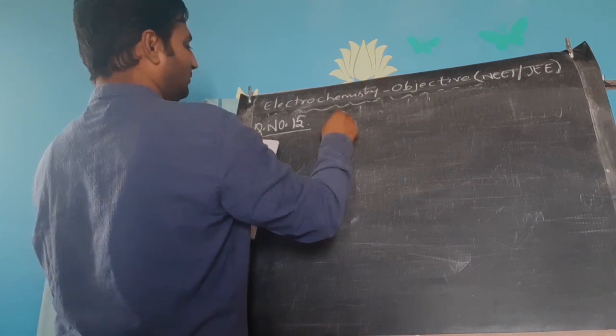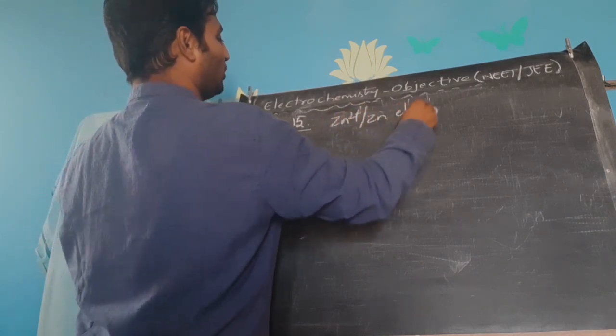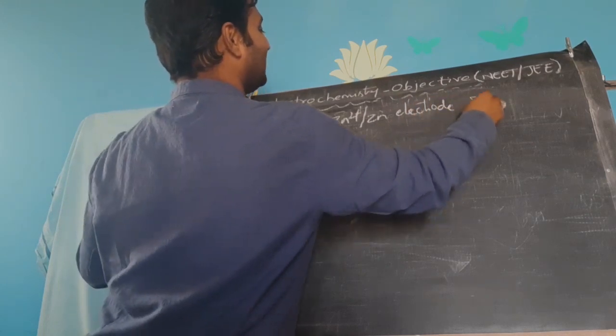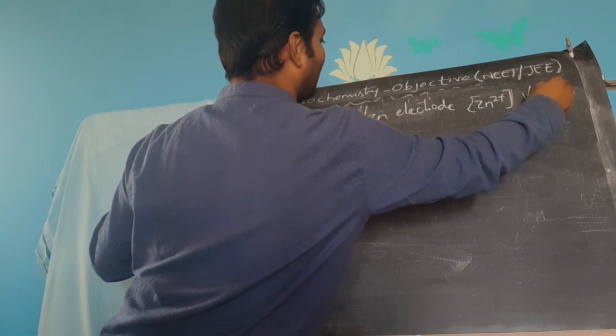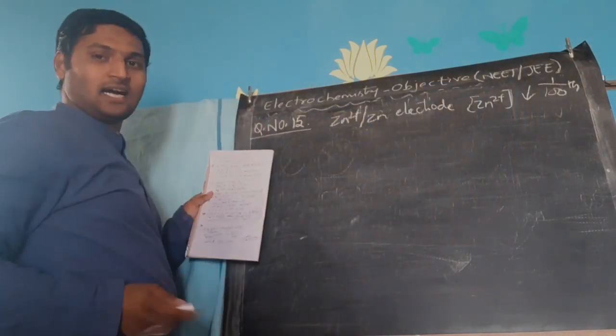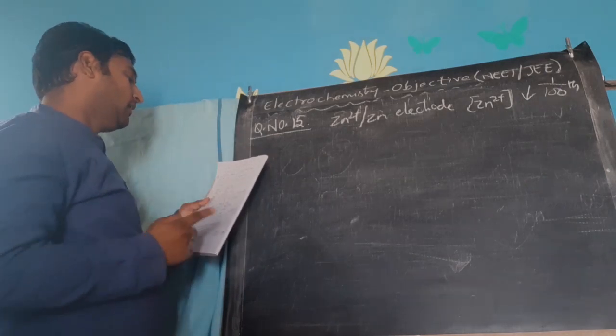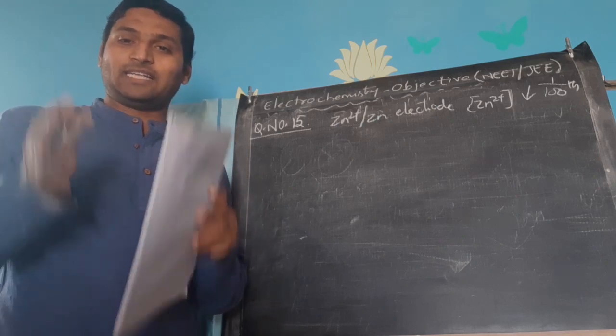Now he is saying in the zinc 2 plus / zinc electrode, the concentration of the solution containing zinc ions is reduced by 100 times. Means it is made 100th of the existing concentration. Existing concentration means you can consider it as 1 molar concentration for SRP value.